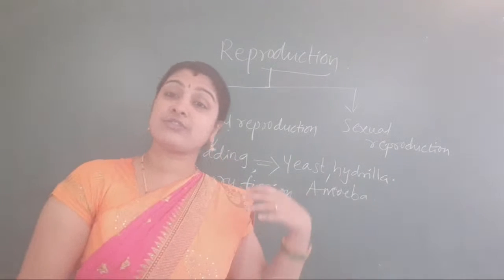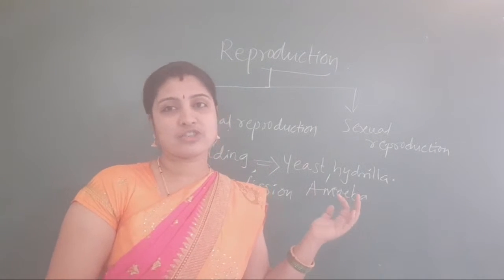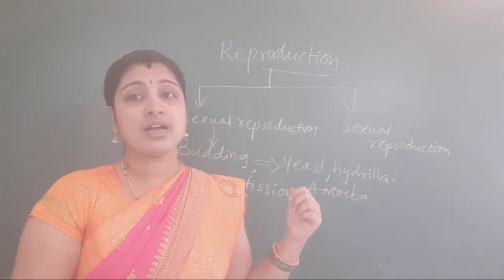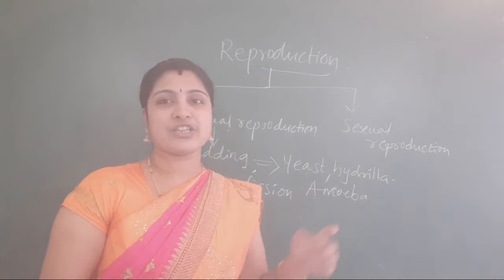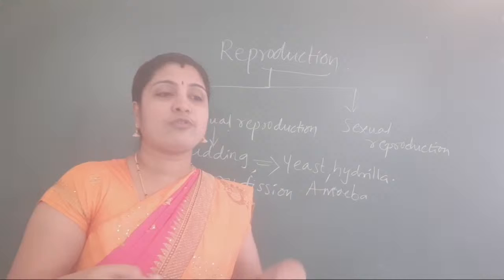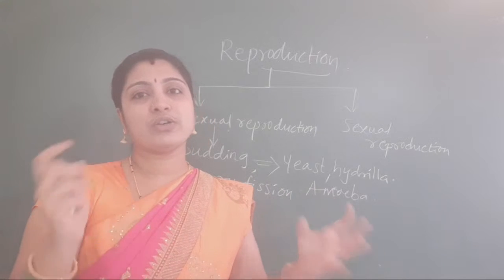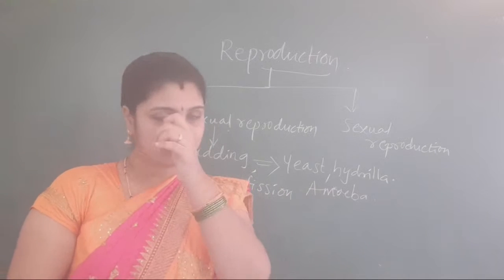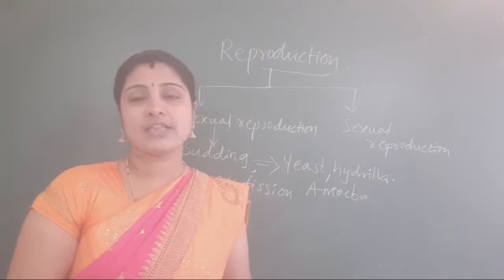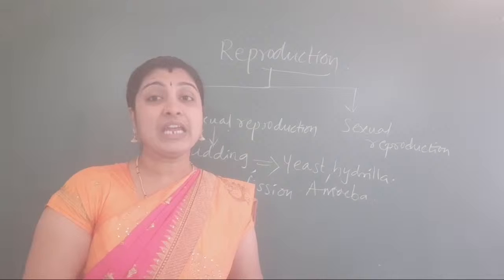Yesterday we discussed other types of asexual reproduction also. What is that? Fragmentation, regeneration. Fragmentation means if any piece falls out from the body, it will grow into an individual.